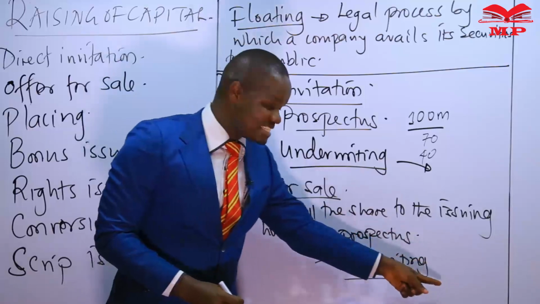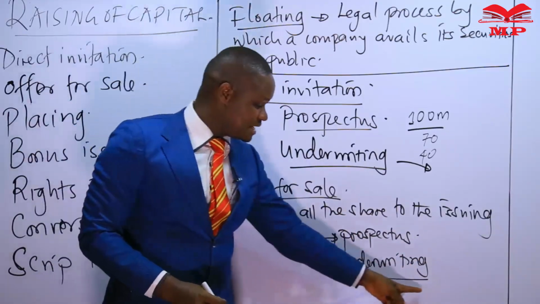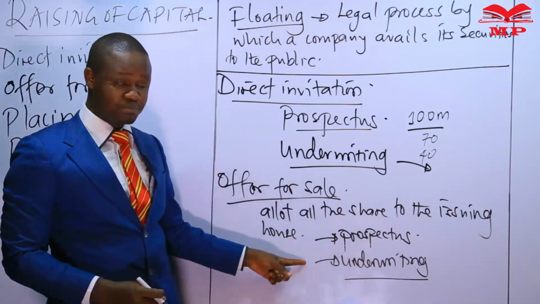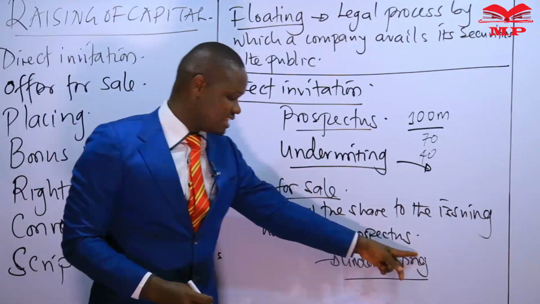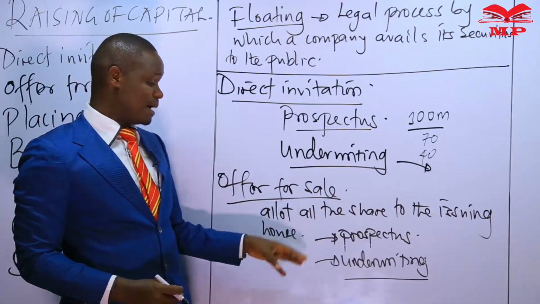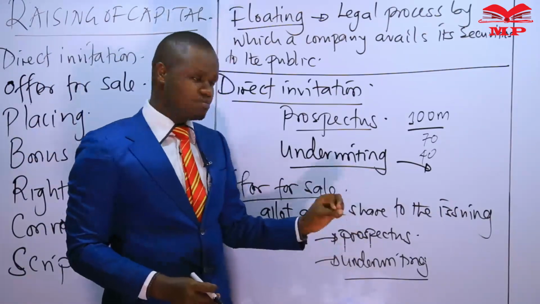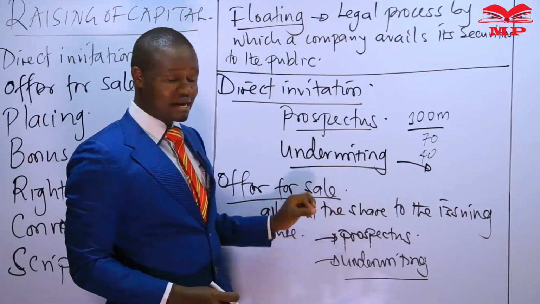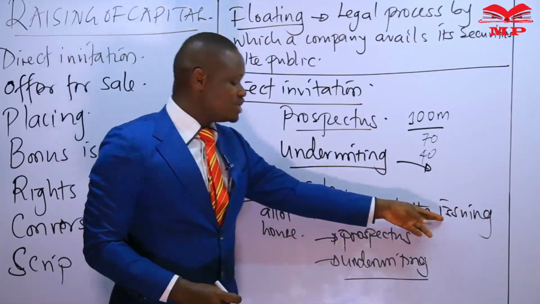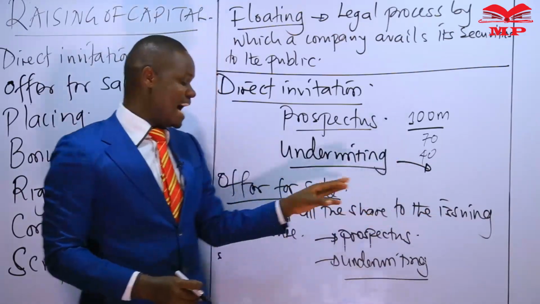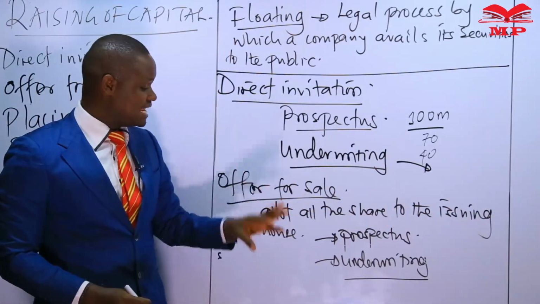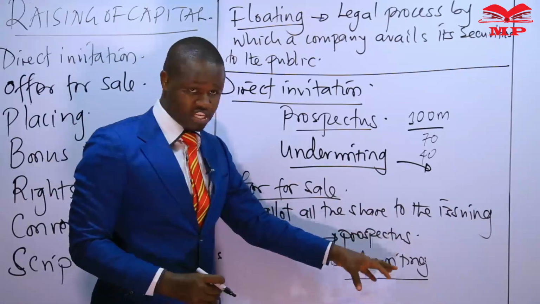If underwriting is necessary, it is the second company that also takes up the responsibility of ensuring that the issue is underwritten by an underwriter. So that when we now have applications made for shares of this company, then the issuing house will be renouncing their allotment in favor of any applicants who apply for these shares.